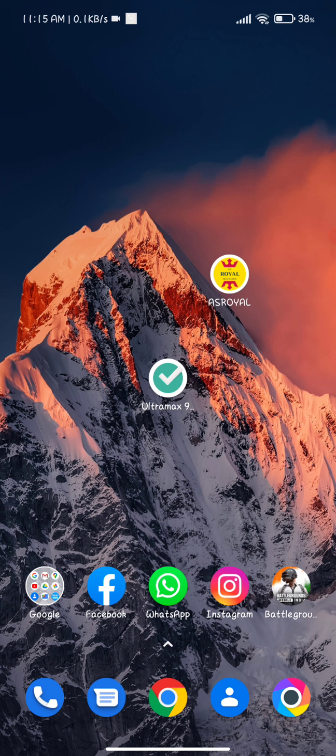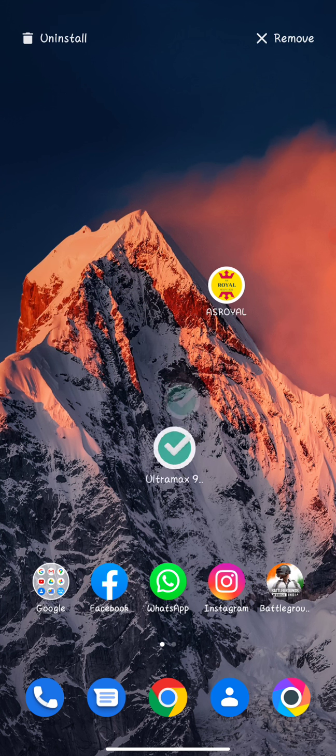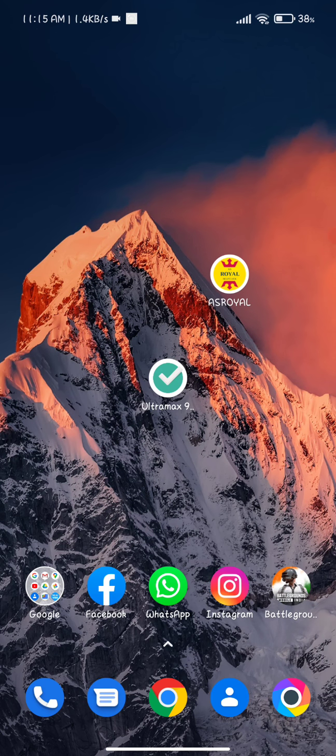So let's get started. Firstly, if you want to do self-click in Google AdMob, I have a very good quality application for you all, and the name of that application is Ultramax. This application performs very well, and the price of this application is also very less. If you want to create your own self-clicking application, you have to contact AS Developer. The WhatsApp number of AS Developer is in the description, so you can go and contact them for applications. Okay, so first of all, there was an application named Ultramax, as I had told you before.